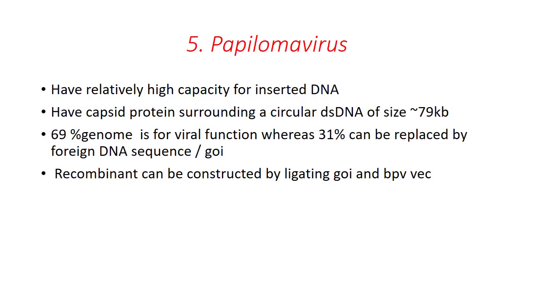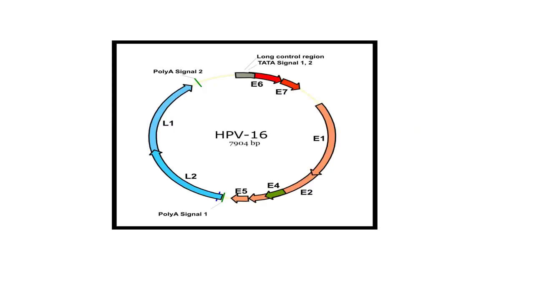Recombinant papillomavirus is constructed by ligating our gene of interest and papillomavirus vector onto a pBR322 plasmid, thus producing a shuttle vector containing plasmid, ORI site, and virus replication sequence.